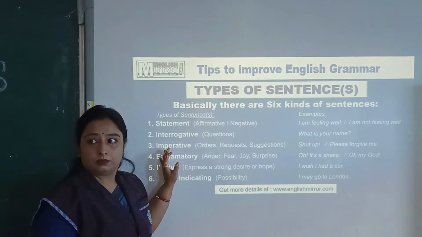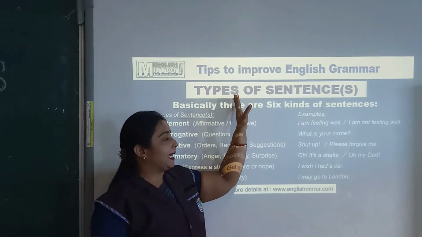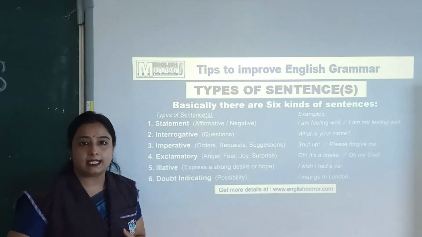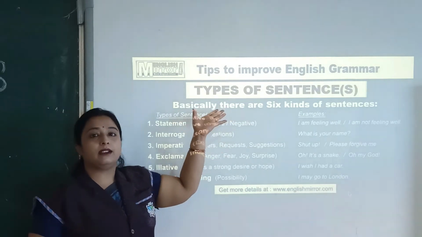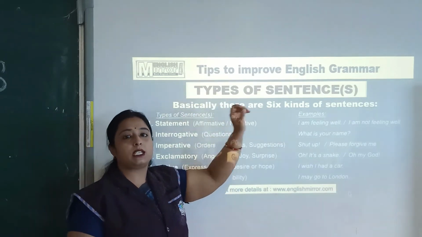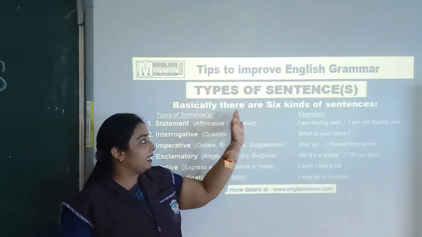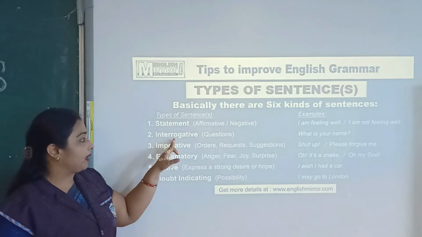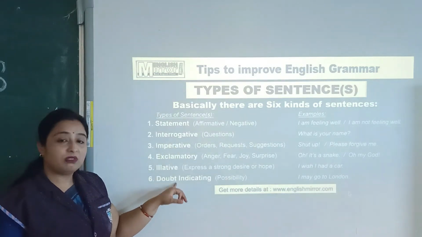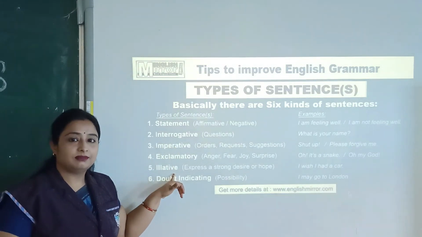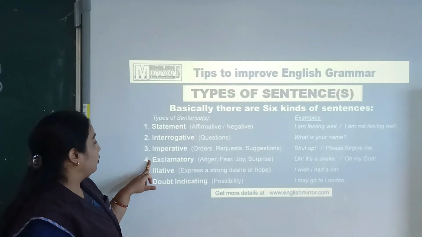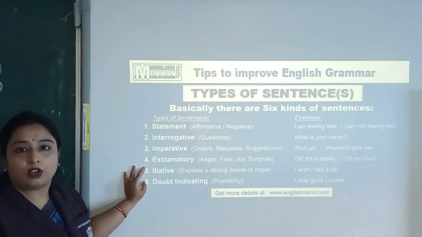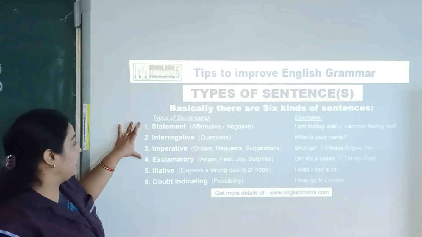Okay. Now we move on to types of sentence. We already learned about what is a sentence and parts of sentence. Now we'll learn about the types of sentence. Basically, there are 6 kinds of sentences: statements, interrogative, imperative, exclamatory. These two types of sentence are not in your syllabus. So we learn about only